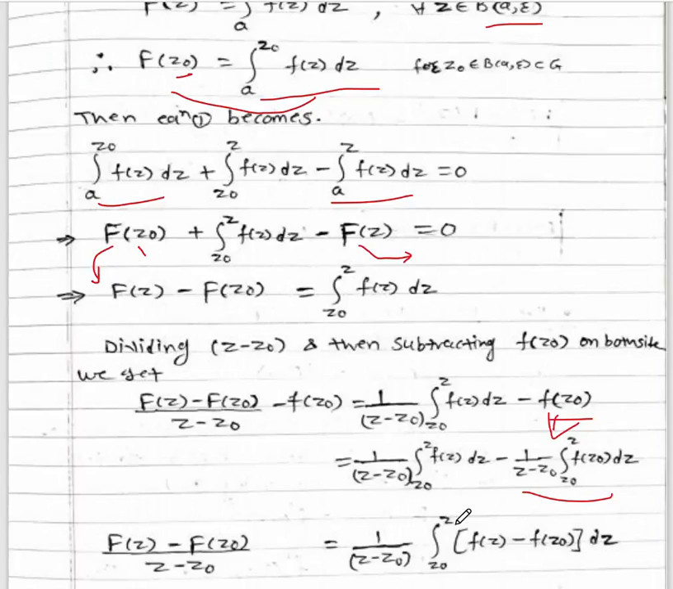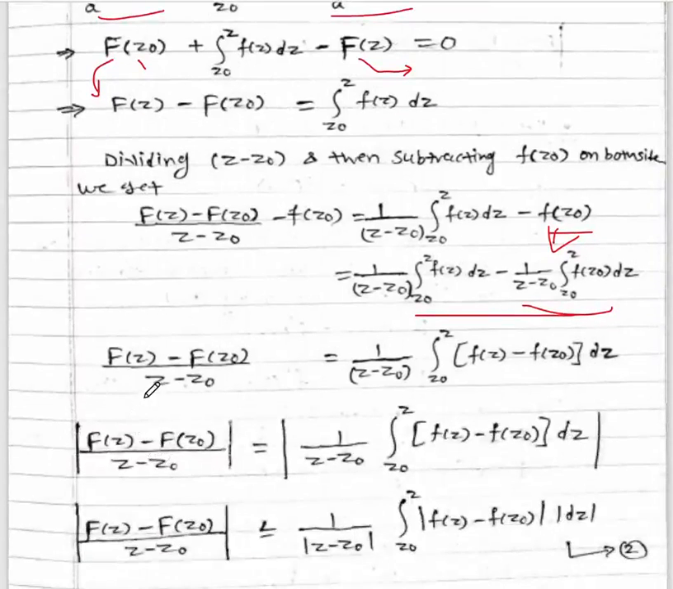What is the next step? Now here the integration limits z0 to z are the same, so we will club this term, taking 1 upon z minus z0 as the common term. So f(z) minus f(z0) upon z minus z0, left hand side as it is. Taking 1 upon z minus z0 as the common term: 1 upon z minus z0, the integral from z0 to z of f(z) minus f(z0), combining this term, and dz is common.